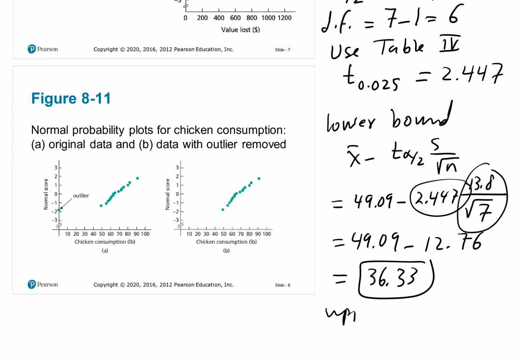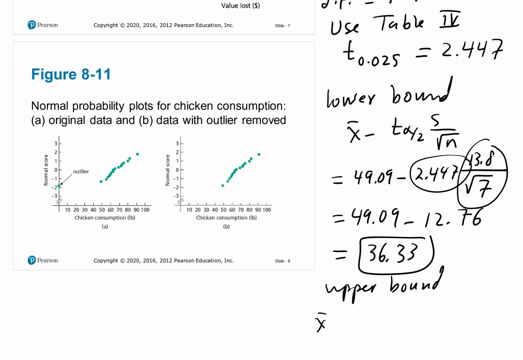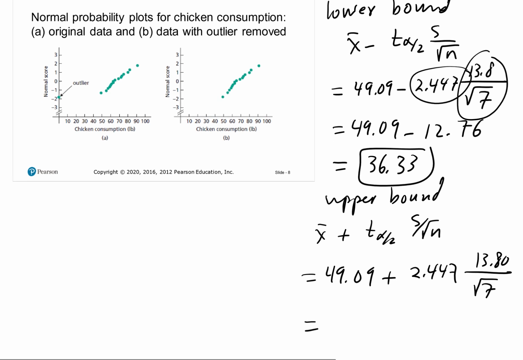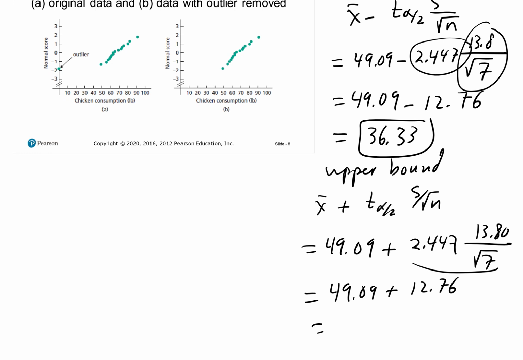For the upper bound of the interval, we find x bar plus t sub alpha over 2 s over square root of n. X bar is 49.09 plus 2.447 times 13.80 divided by the square root of 7. That is kept the same. I calculated this and it gave me 12.76. Again, that's the same value as the previous one. So that would be the upper bound. So the interval would go 36.33 to 61.85.